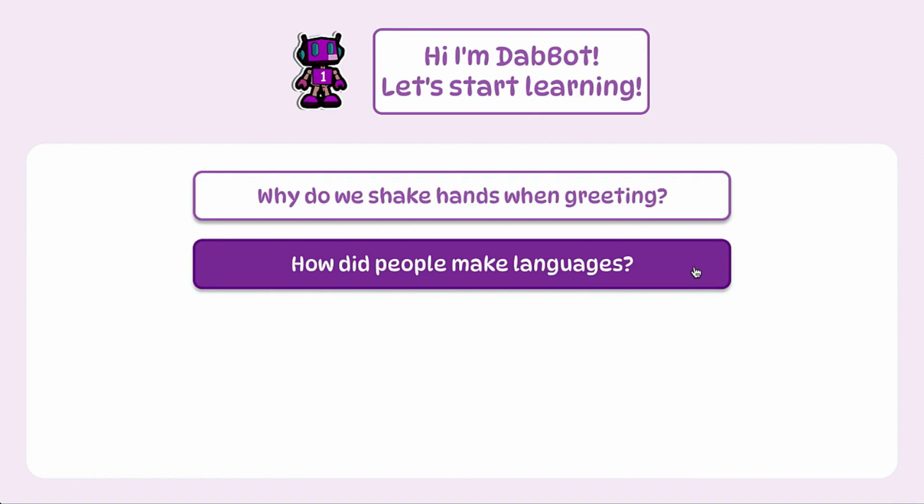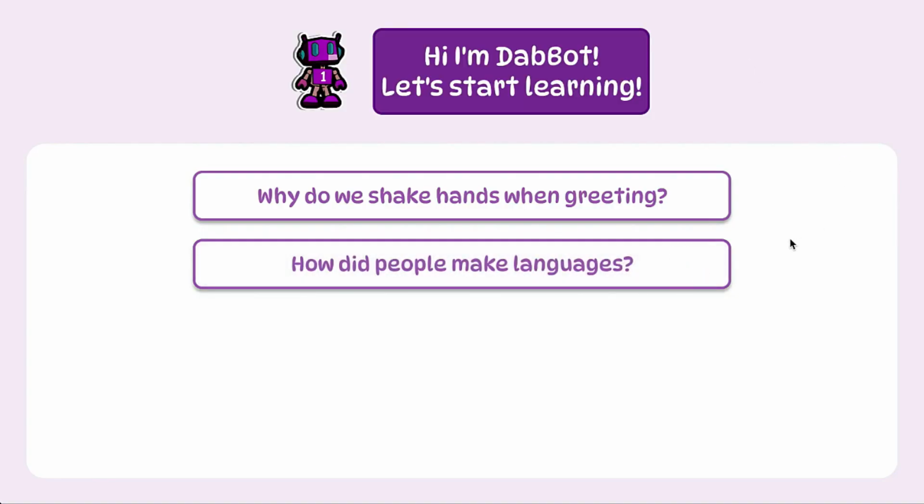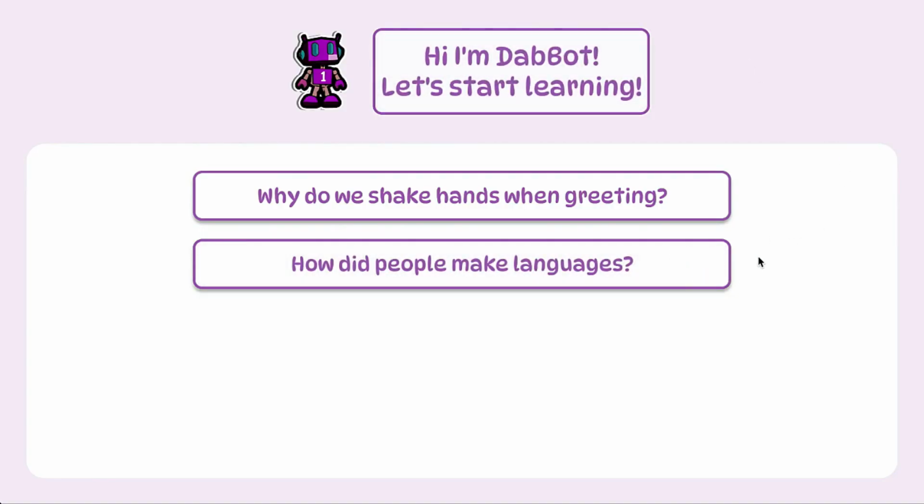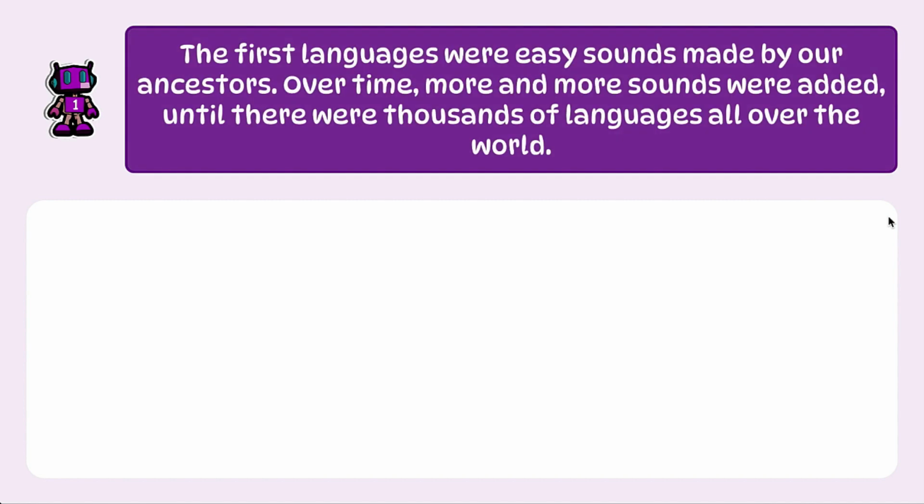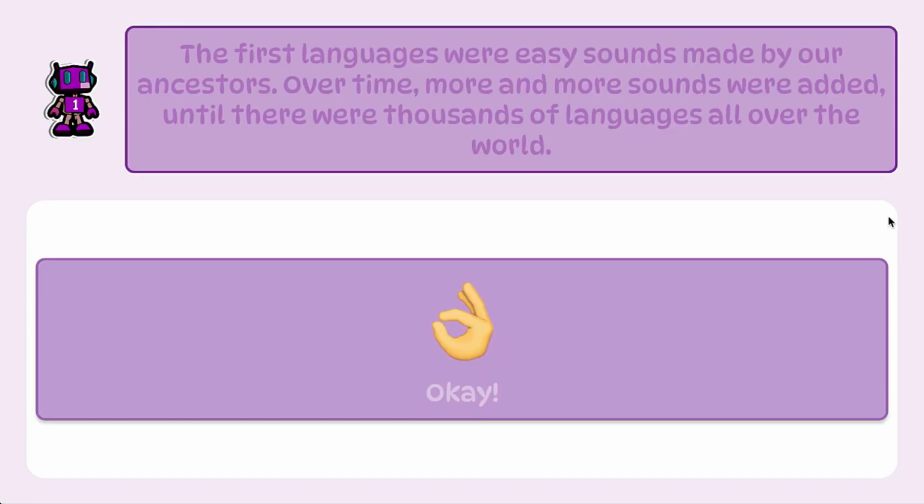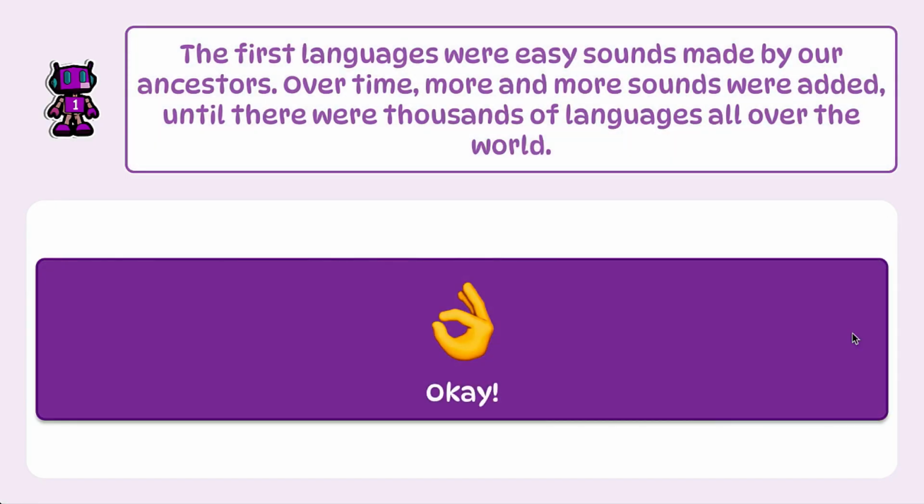How did people make languages? Once the child clicks on the question "How did people make languages?", DAPIE starts providing a step-by-step explanation. For each turn, DAPIE's utterance is shown on the panel above and spoken through text-to-speech. In this dialogue, DAPIE starts by providing a sub-explanation. The first languages were easy sounds made by our ancestors.